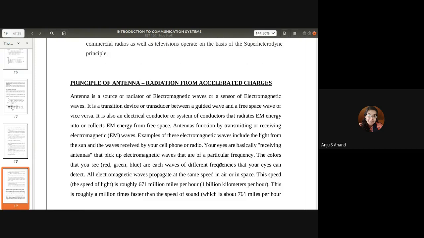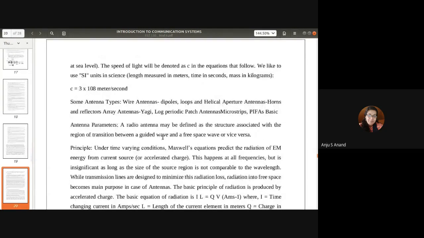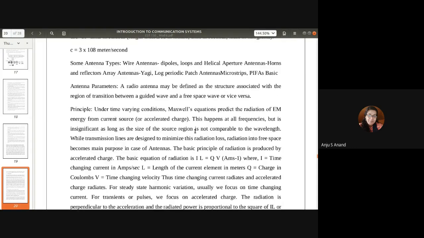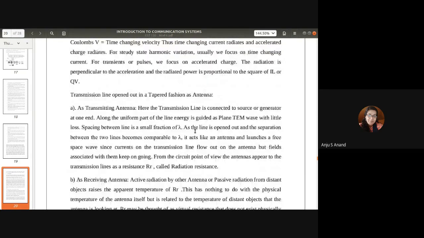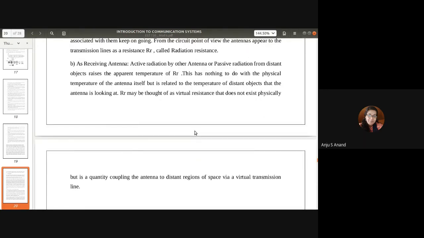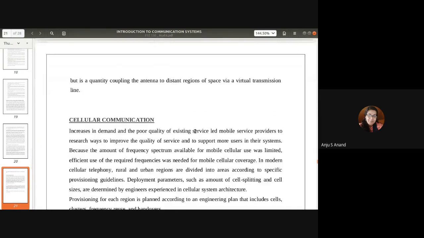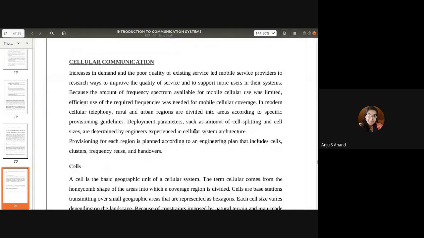Then we have already explained the different antenna types like dipole, Yagi-Uda, log periodic, patch antenna, microstrips, etc. We can use an antenna for receiving and also transmitting purposes, and that property is known as the reciprocity property. Next topic is cellular communication.